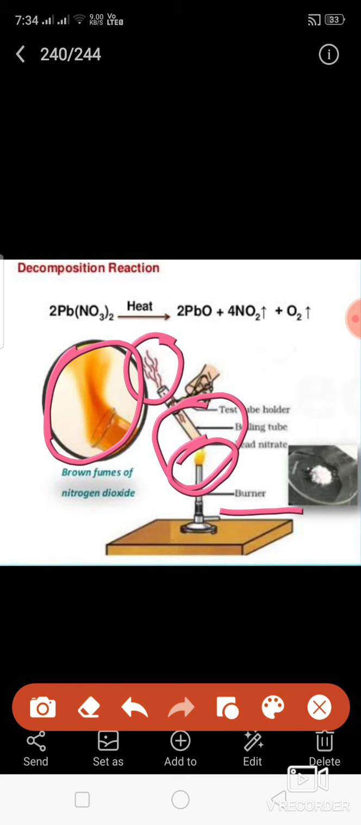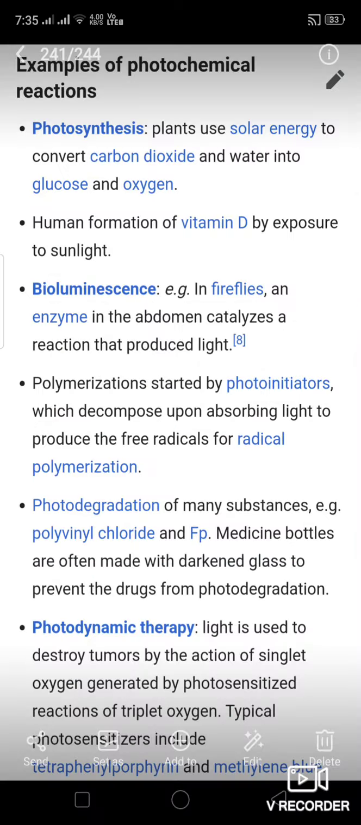In industry, this is one example: limestone rocks are heated to get quicklime, calcium oxide. Hence, some chemical reactions can be achieved by the supply of heat only. These reactions are called thermochemical reactions or thermolysis.